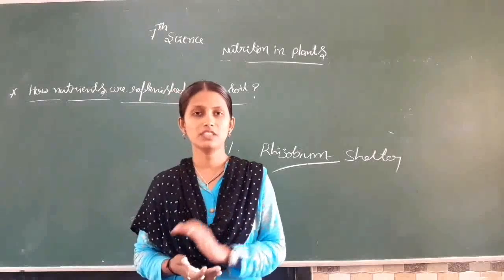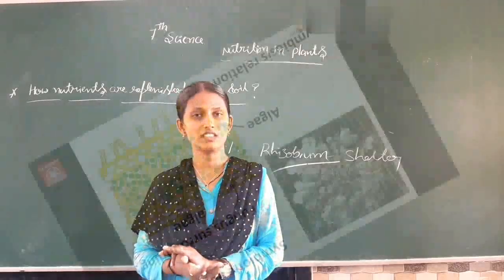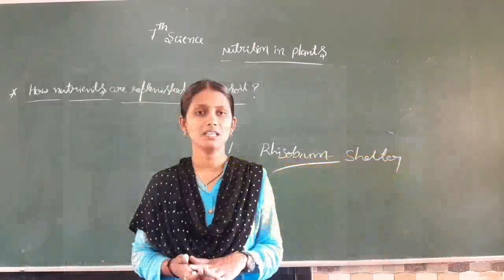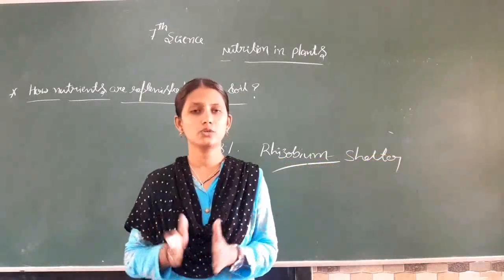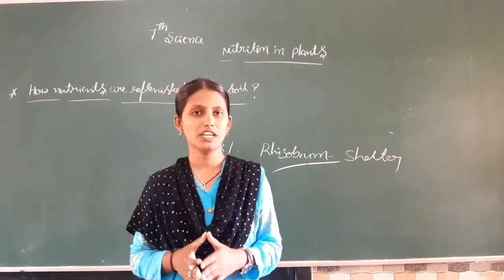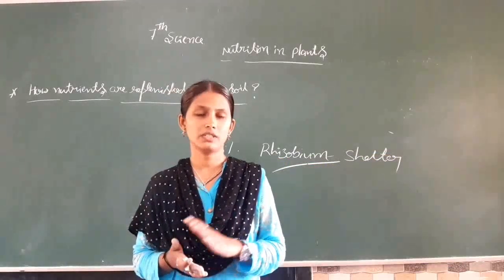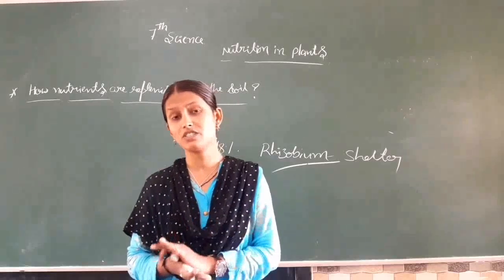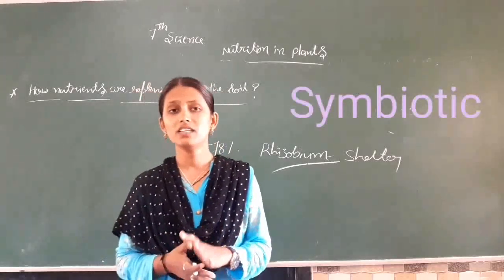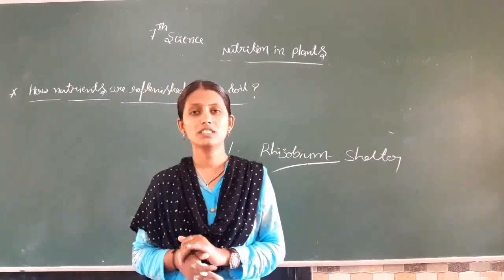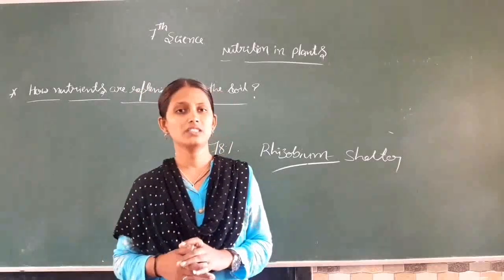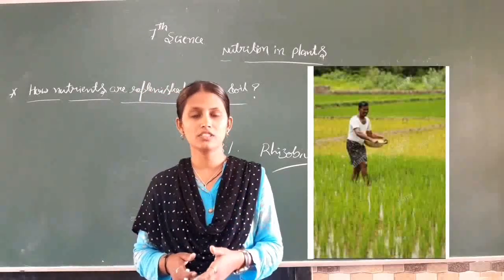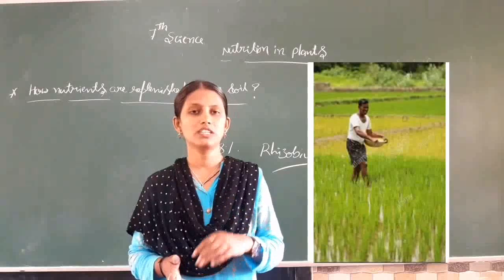And finally we have discussed how the process of symbiosis takes place. Symbiosis is nothing but organisms living together and sharing food and shelter. This sharing relationship we call a symbiotic relationship. Then how are the nutrients replenished in the soil? By adding fertilizers and manure to the soil, we can replenish the nutrients in the soil.